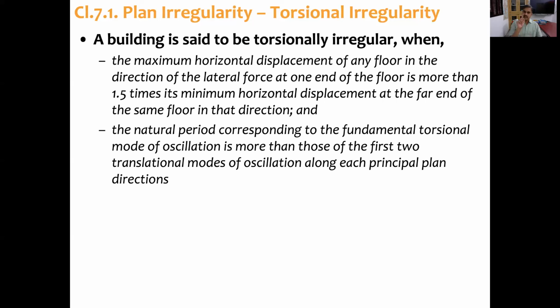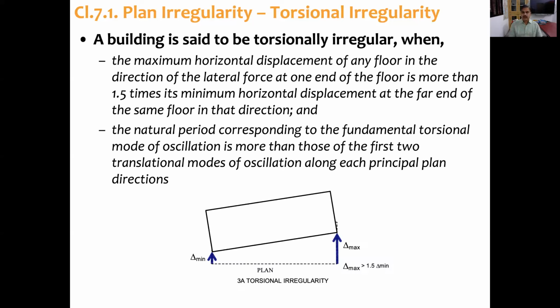So what the code says is that if T theta, the natural period corresponding to the fundamental torsional mode of oscillation, is more than those of the first two translational modes of oscillation along each principal direction, then torsionally it is regular. And so, we have delta minimum along one edge and delta maximum along the second edge. If delta maximum is greater than 1.5 times delta minimum, the building is torsionally irregular.